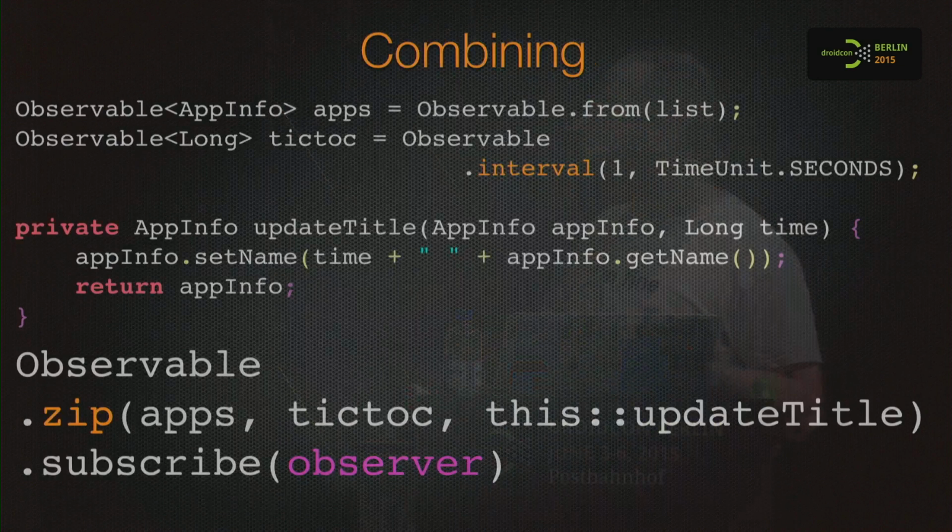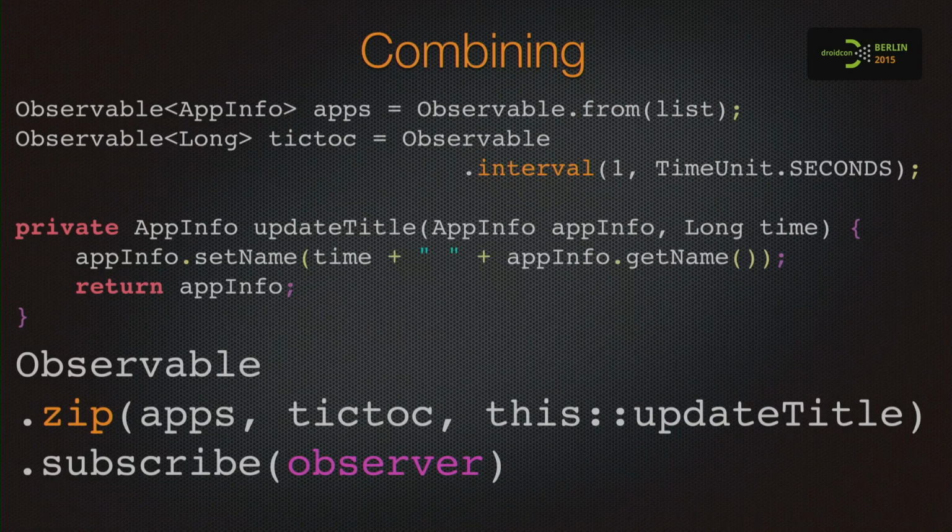How do we combine everything together? We use zip. Zip takes up to 9 observables, mirrors them, and passes the last unzipped emitted items to the function.